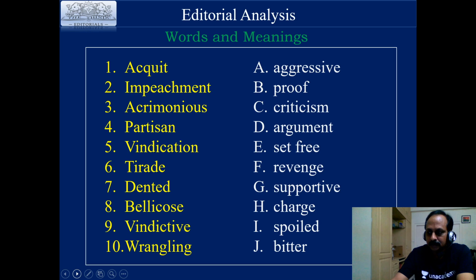What is the meaning of acrimonious? Acrimonious means what? We'll do it slowly. The third one, acrimonious. Acrimonious means bitter. J is the right answer. Acrimonious. Usually it goes with arguments. Acrimonious argument. In this context, acrimonious proceedings. Bitter.